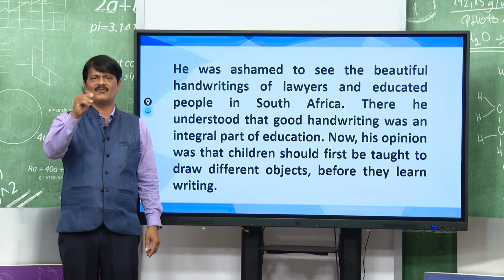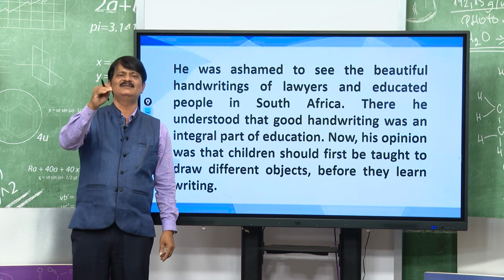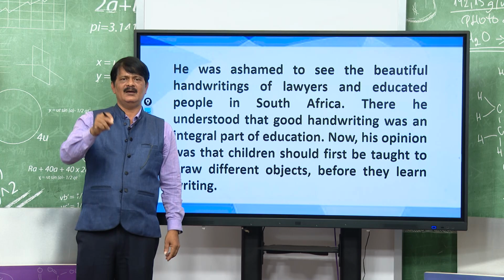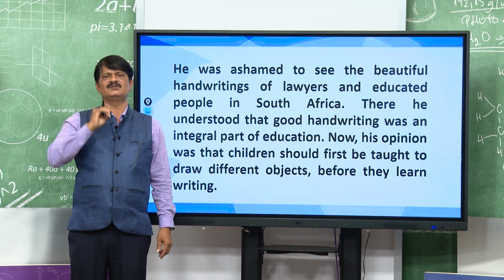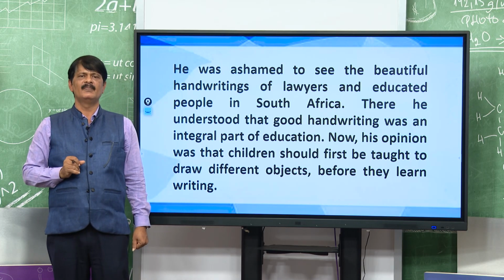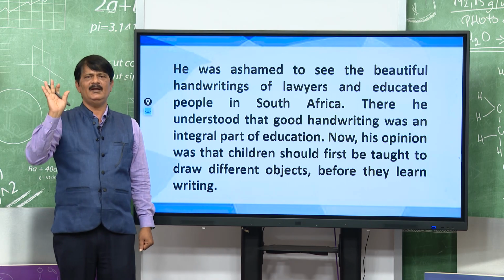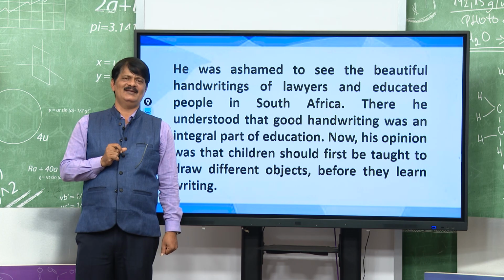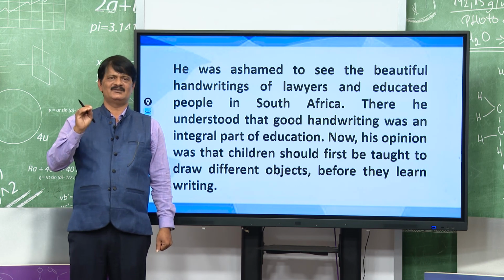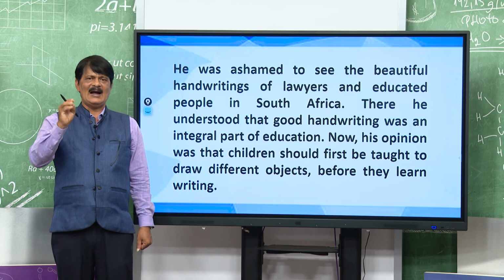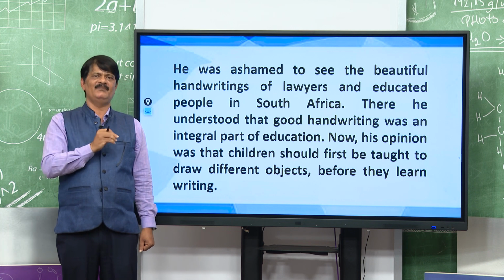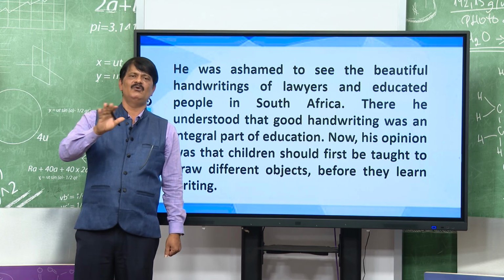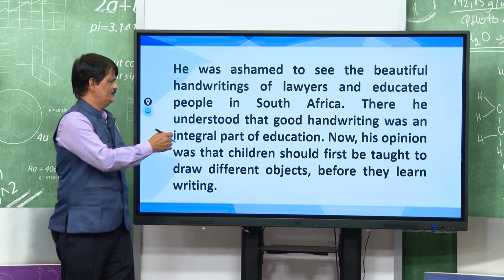Slanting line, curved line, circle, all these are the objects. Slanting line will be there, round will be there, all those things we have to teach him or her. After that, handwriting will be perfect. Okay. You see my child, please. Suppose you are going to teach someone, and add this thing, teaching about the different objects, then definitely their handwriting will be very nice.